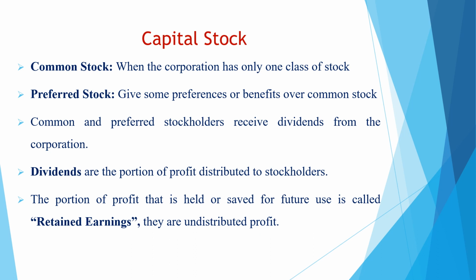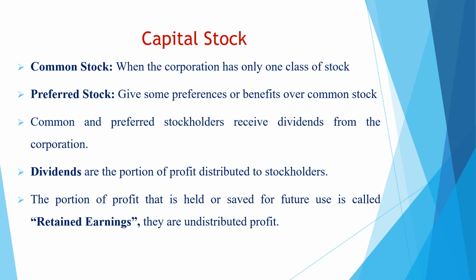So the preferred stockholders receive their rights before the common stockholders. I'd like to note that only common stockholders have the right to vote in the election of the board of directors. As we explained earlier, the stockholders elect the board of directors, but only common stockholders have this right.